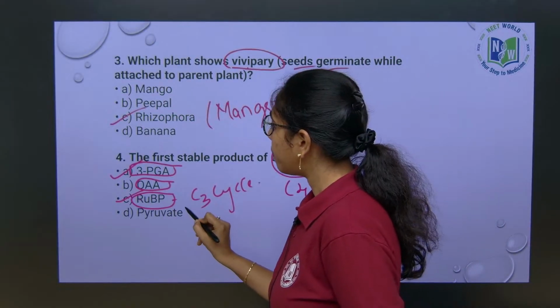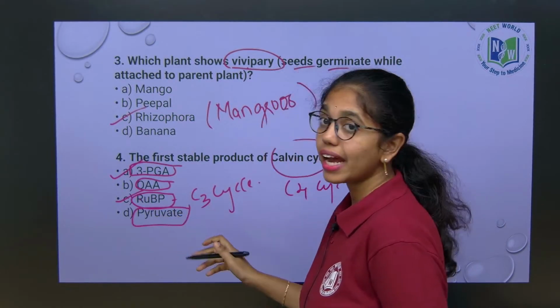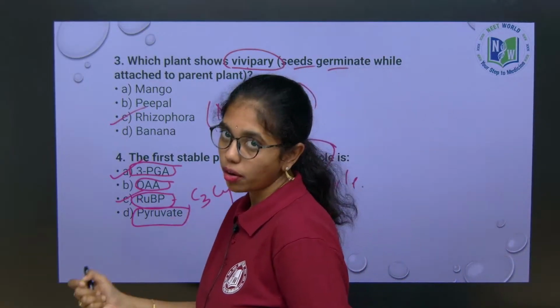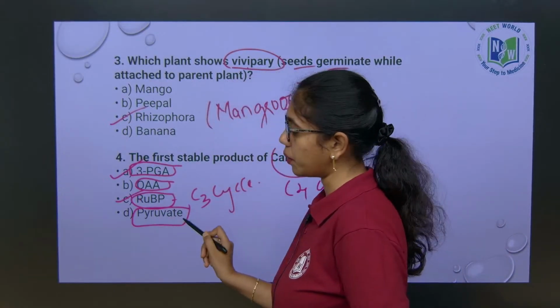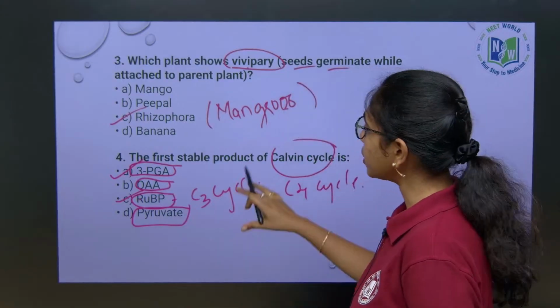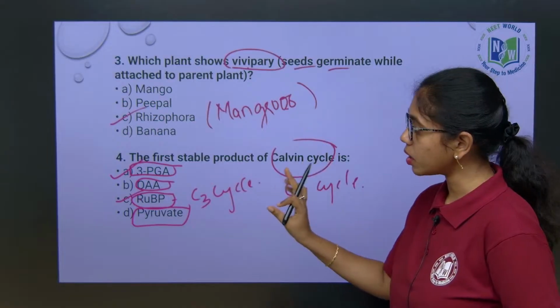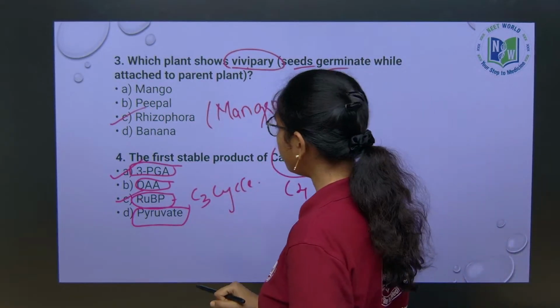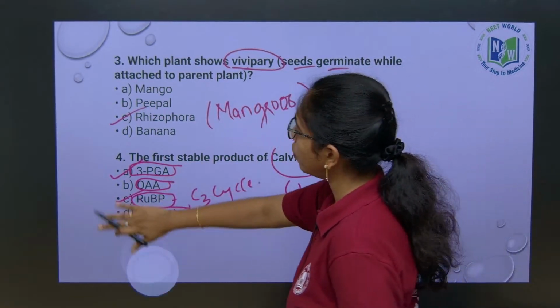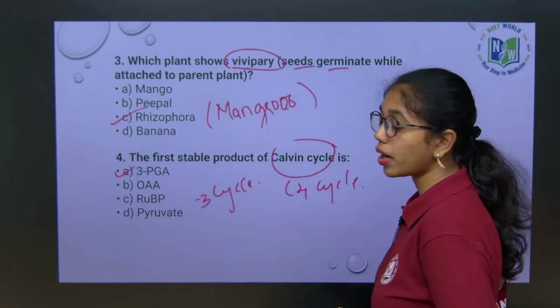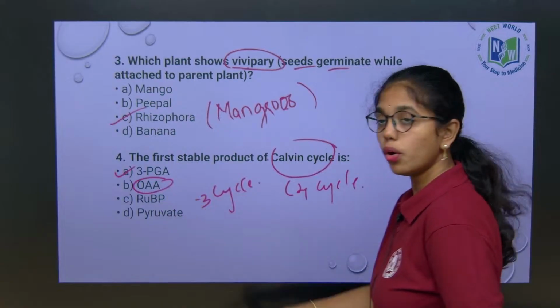And pyruvate, this you will see as the end product, the last step of glycolysis, where glucose is converted to pyruvate. One such question: where the first stable product of the Calvin cycle is asked, then your answer should be 3-phosphoglyceric acid. If the first stable product of C4, then your answer should be OAA.